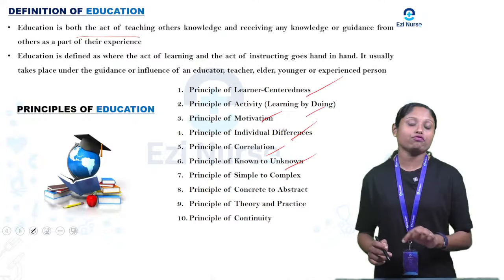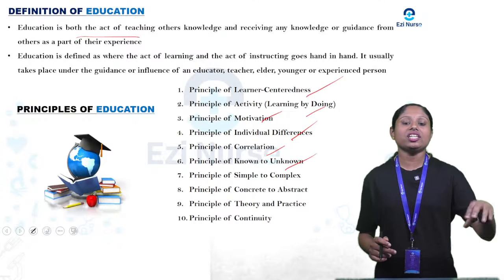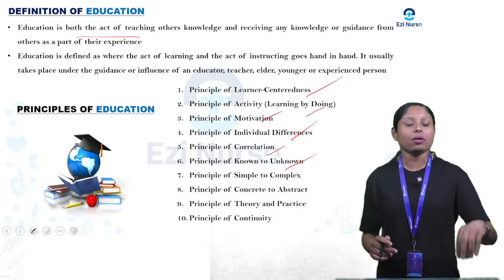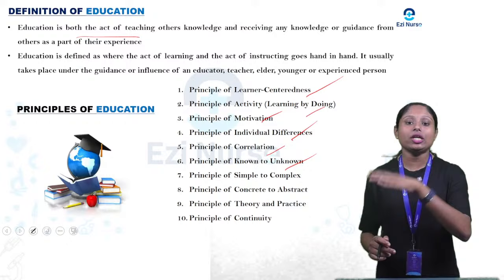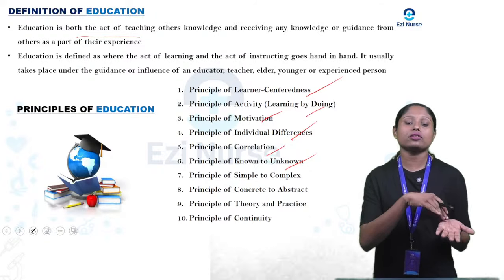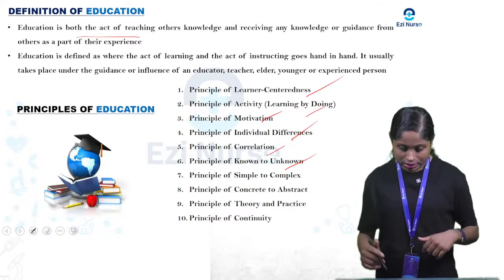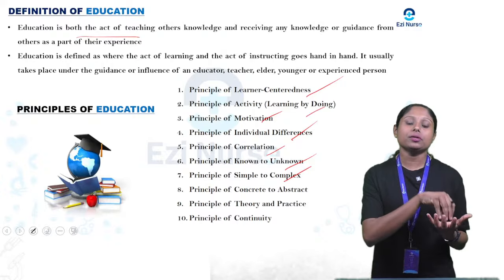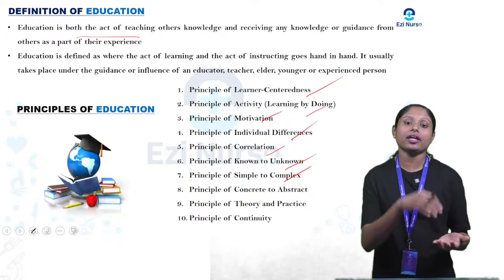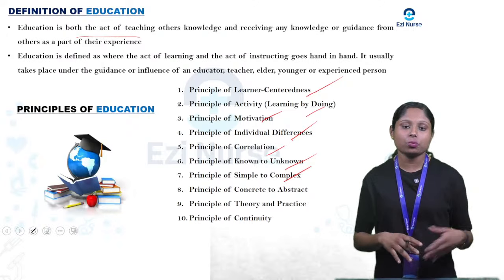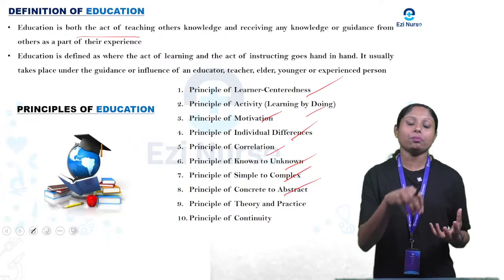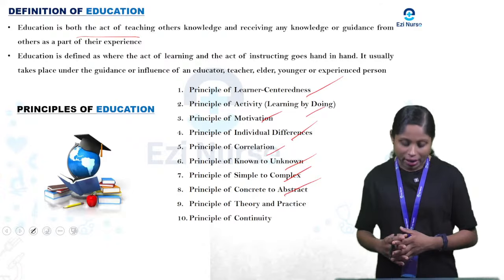Principle of known to unknown. So start teaching from the known lessons. Let the students start from some point they know. Start from the known facts to the unknown facts while teaching. Then principle of simple to complex. If you are teaching some content, you should move from the simple point to the complex point. Also concrete to abstract, from the concrete points to abstract ideas.